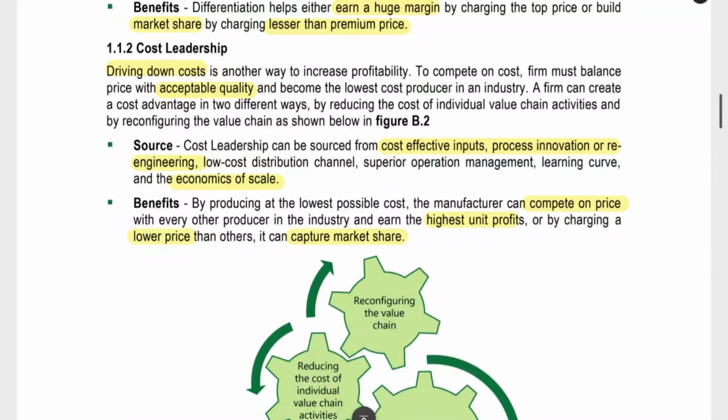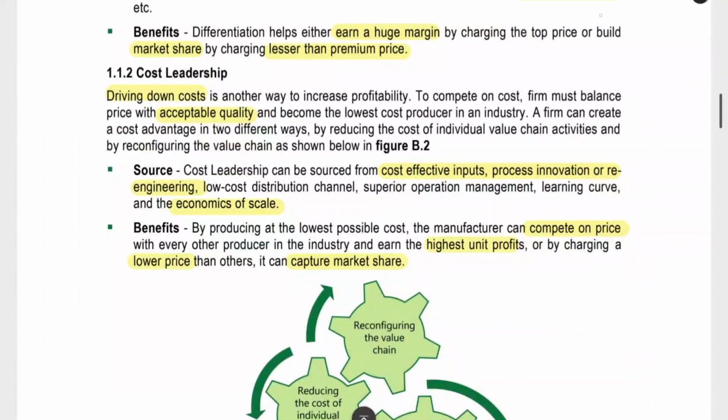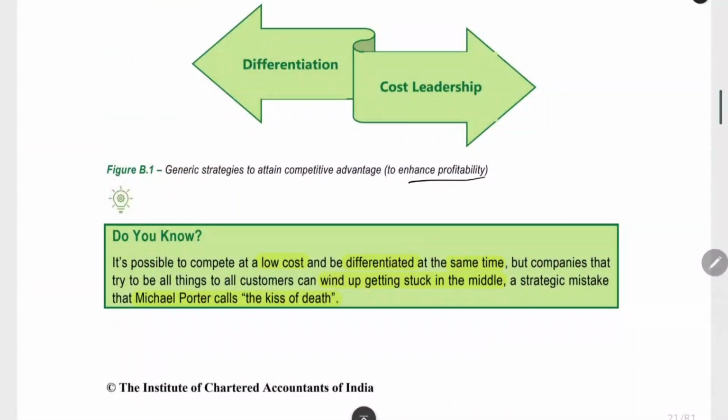Next strategy is cost leadership. The first one, differentiation, is a unique product mechanism. The second is a low cost mechanism, driving down cost. Sales minus cost equals profit. When you increase the sales price or the sales quantity, the market share, you will get an increase in the profit. When you reduce the cost also, you will get an increase in the profit. These are the two strategies used to enhance profitability.